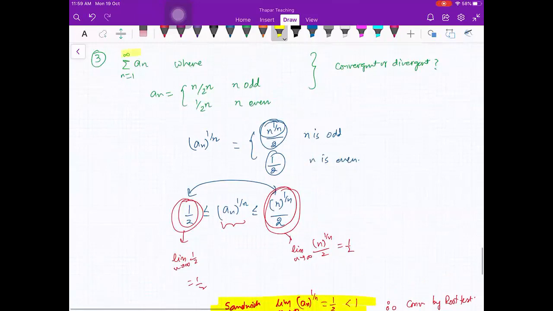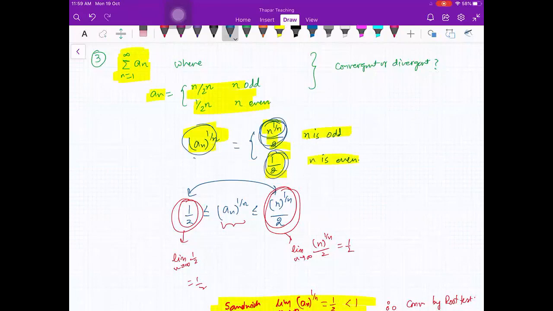Yes, beta. So you have to test the series. This is a series given to you. You have to test this series for convergence or divergence, where the nth term is given by this. So here I am taking an raised to power 1 by n. That will be n raised to power 1 by n by 2 when n is odd, because this is how your function is defined, and that will be half when n is even. So now I know that an raised to power 1 by n is between these two.